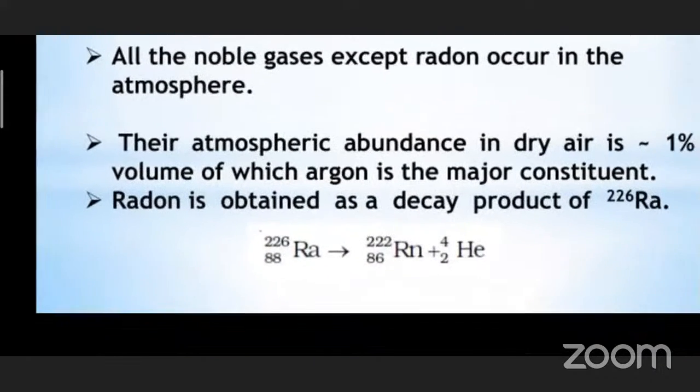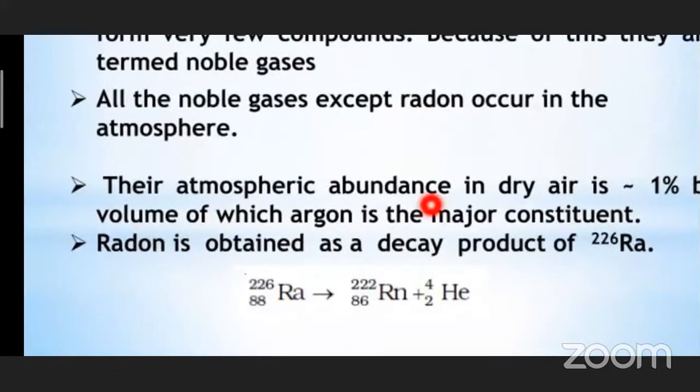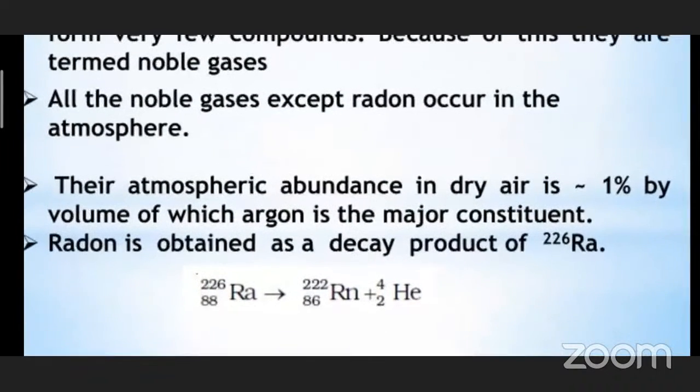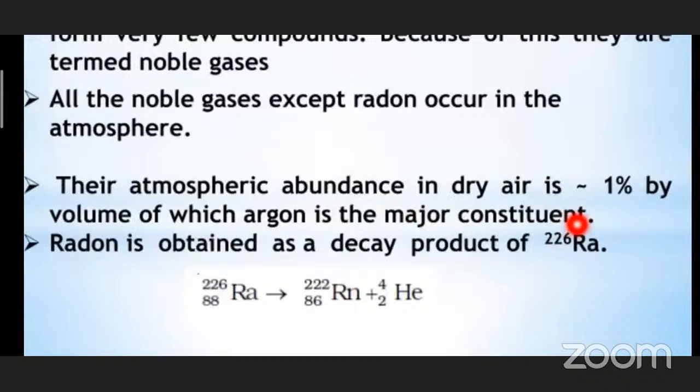Their atmospheric abundance in dry air is less than 1% by volume, of which argon is the major constituent. So this is important: among the noble gases, argon is the major constituent of the air. And just now I said about radon. Radon is a radioactive element. Radon is obtained as a decay product of radium. We know that radium is a radioactive nuclide.